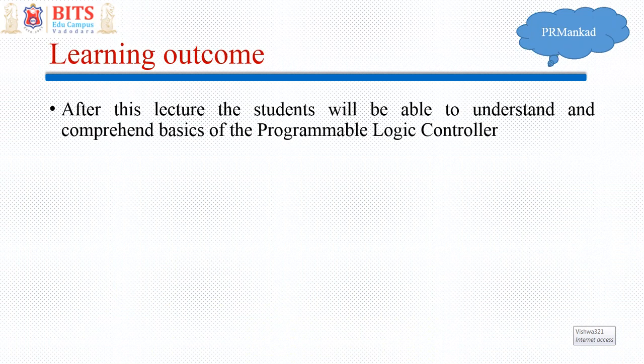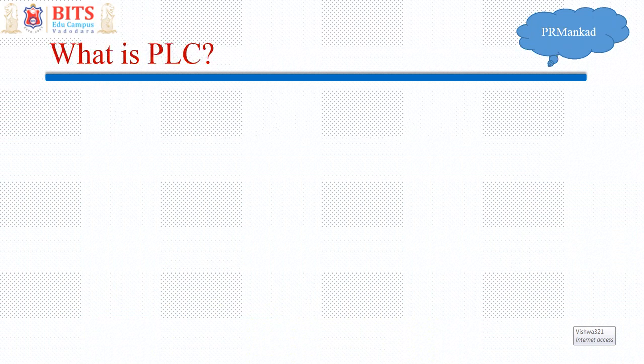basics of programmable logic controller. What is PLC? In industry, there are complicated machines which have a number of coordinated operations. So you need to have a number of interlocks. You are supposed to check a number of conditions, and then you have to operate the machine in a predetermined or sequential manner. Previously, electromechanical relays and timers were used, and a lot of wiring was required. So that was a complicated way of achieving those sequential operations.